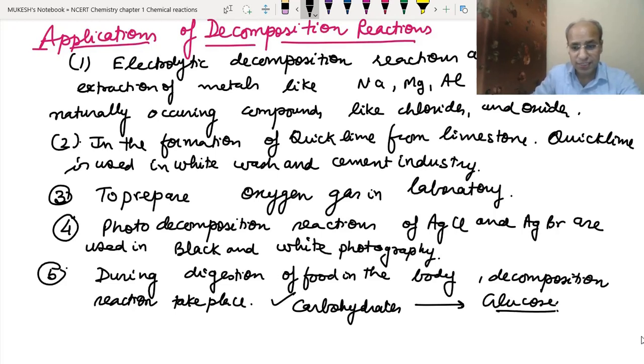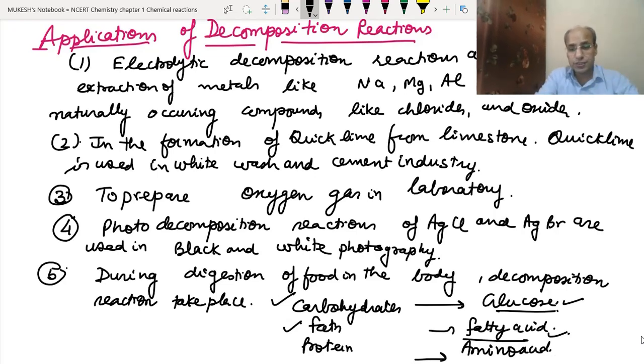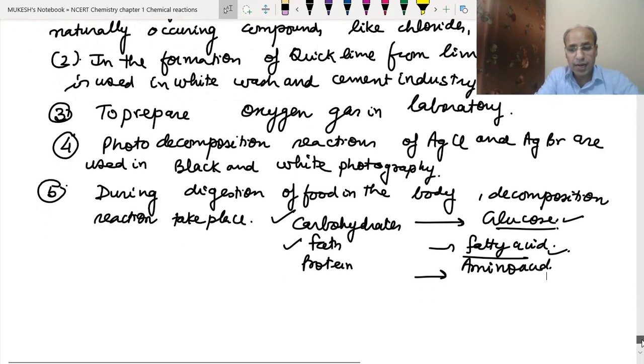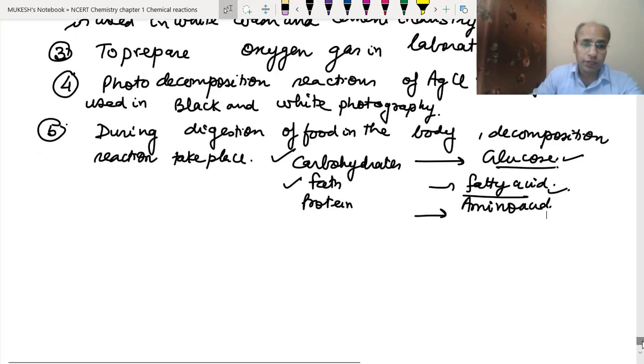This is the complex substance, this is the simple substance, and proteins convert into amino acids. Amino acids are simpler substances. So through these decomposition reactions, whatever we are eating, the ingredients of those are converted into simpler substances which can be used by the body.